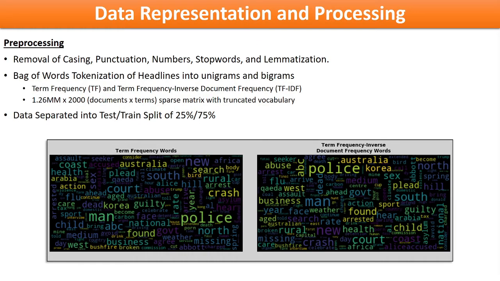Preprocessing the collection of headlines, which may also be called a corpus, was an intensive exercise. For each headline, the words had to be altered to aid in the tokenization and counting process. Casing, punctuation, and numbers were all removed. Then stop words such as the, is, at, and the like were removed. Following this, the remaining words were shortened to their root form.